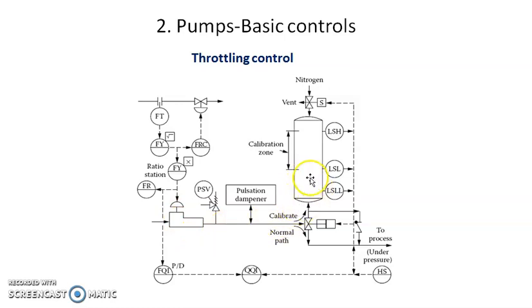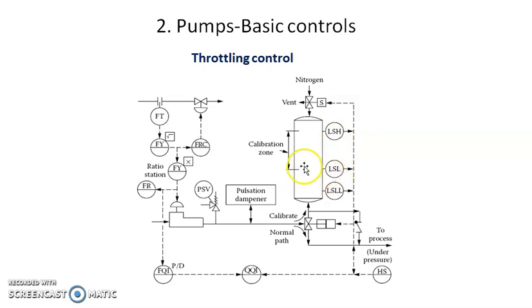When it is going into the tank, again limit switches are used, that is a low level limit switch and then a high level limit switch. This tank will be full when the limit switch LSH is detected. When the tank is full, LSH is high, and if the tank is low, LSH will get low.